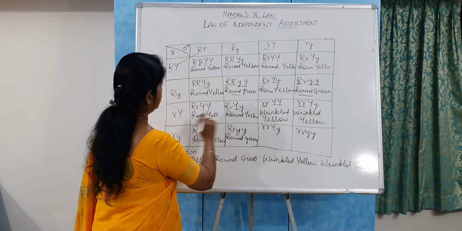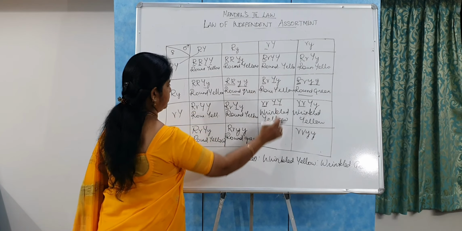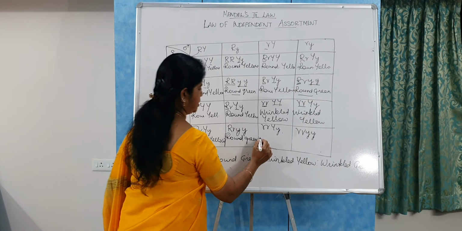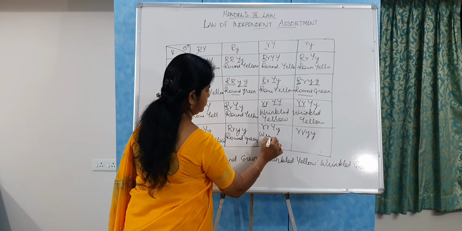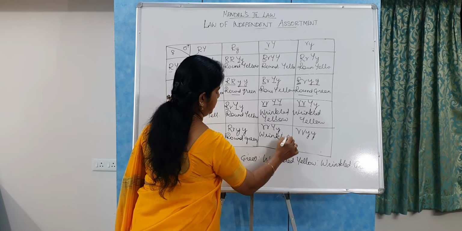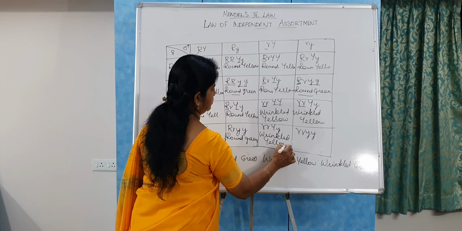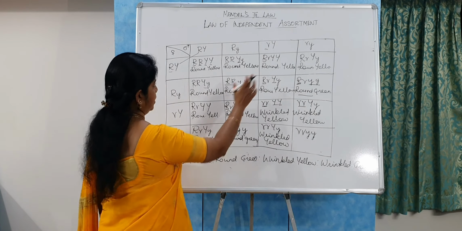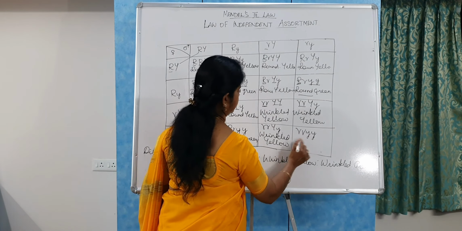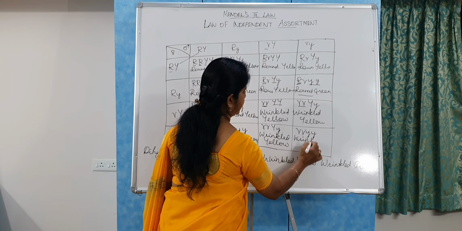And here there is both the recessive R and the dominant Y and the recessive Y. So it is called the wrinkled yellow. And here the recessive R and the recessive R, recessive Y and the recessive Y. It is a parental character,